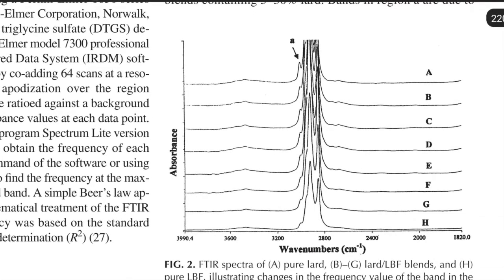Spectrum A is 100% lard, spectrum B until G is lard mixed with lamb body fat, and spectrum H is pure lamb body fat. We can see from the frequency of around 3009 until 3000, it can be observed that spectrum A, which contains 100% lard, has a sharp bend. When the percentage of lard is decreased throughout spectrum B to G, the sharpness of the peak also decreases. Spectrum H, which contains 100% lamb body fat, has only a shoulder peak at the frequency range of 3009 to 3000.